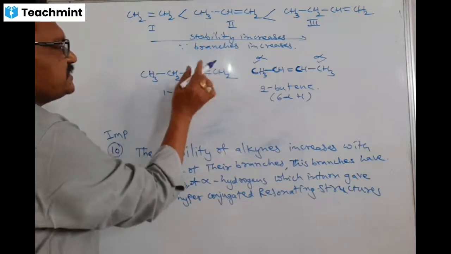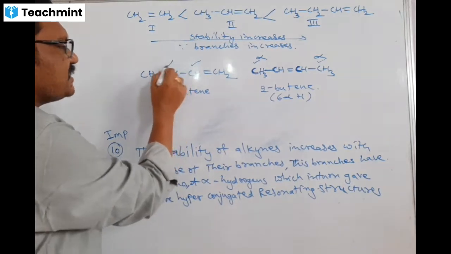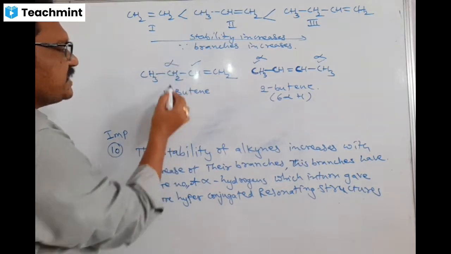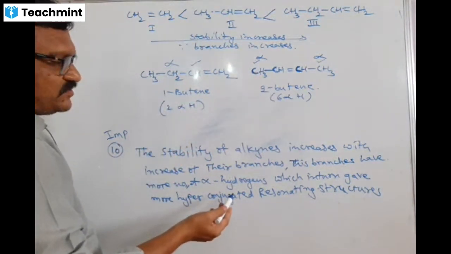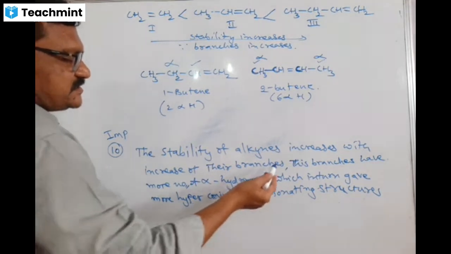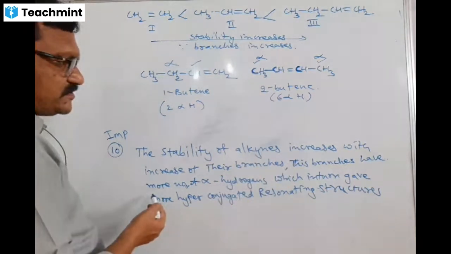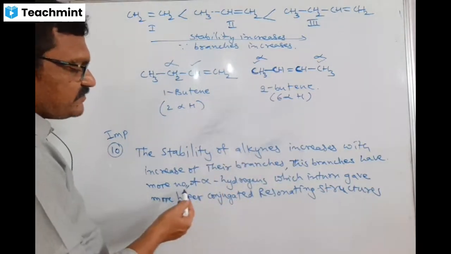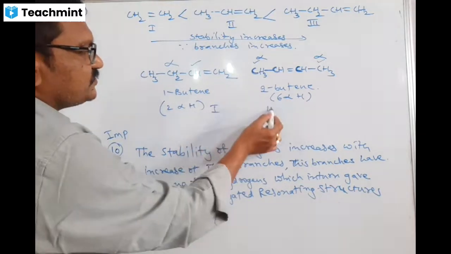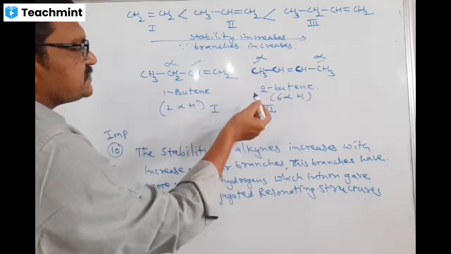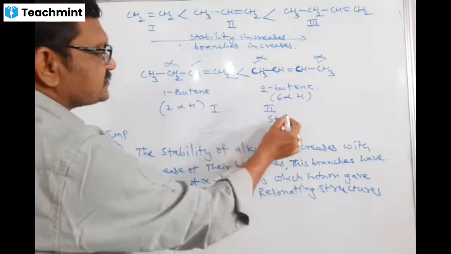Come to 1-butene. Here the olefinic carbon is this one, and next to it is the alpha carbon. How many alpha hydrogens are there? Two alpha hydrogens. In our statement we wrote that stability increases with increase of branches, no doubt, and also branches which have more alpha hydrogens. Among structure 1 and 2, which one contains more alpha hydrogens? 2-butene contains more alpha hydrogens, so it is stable.